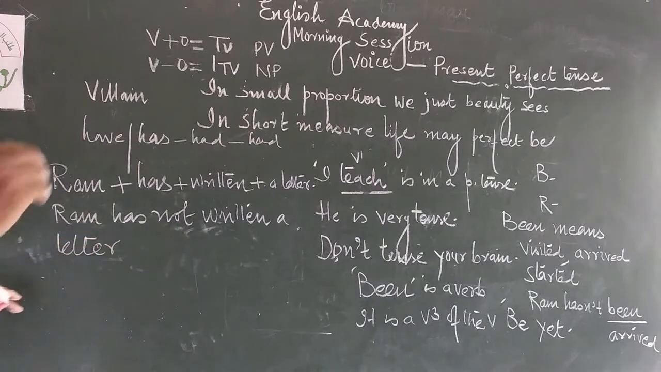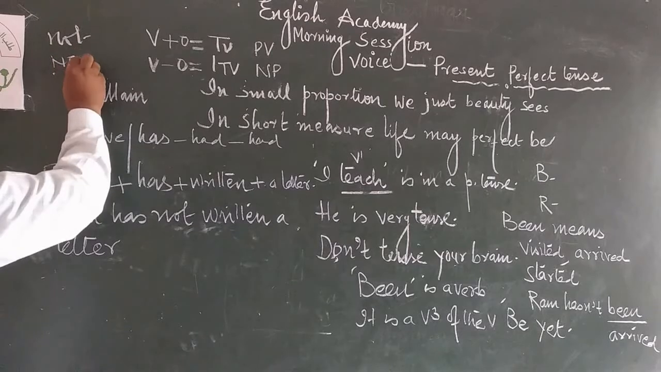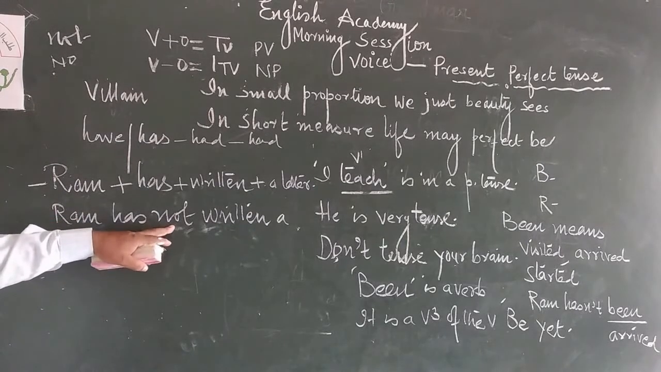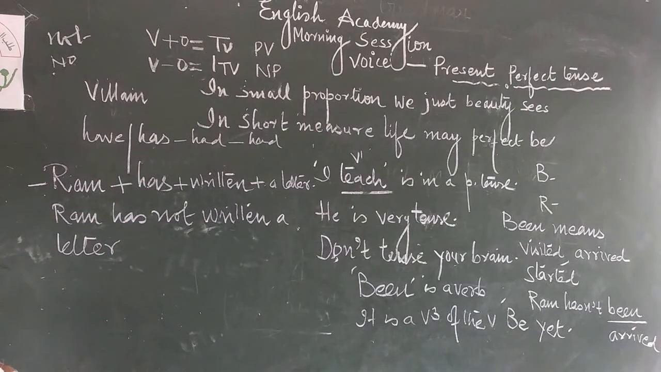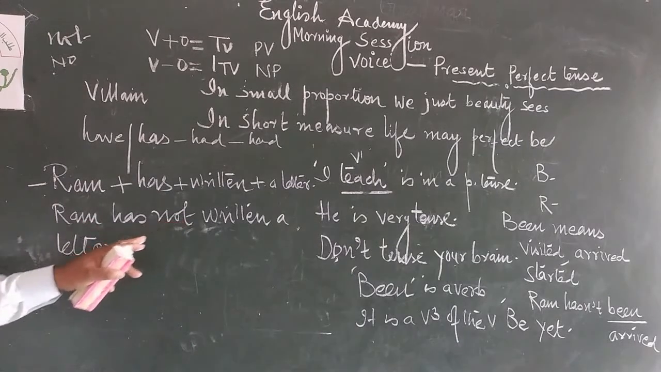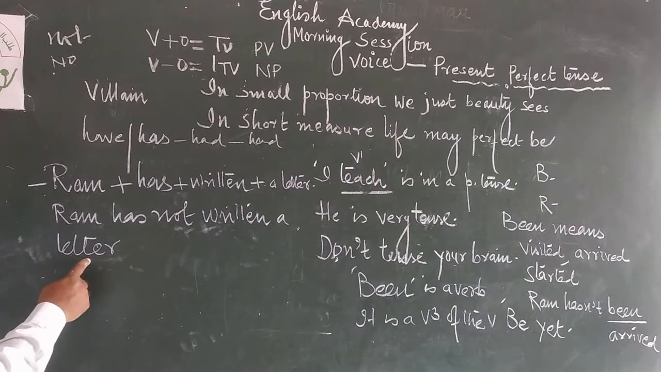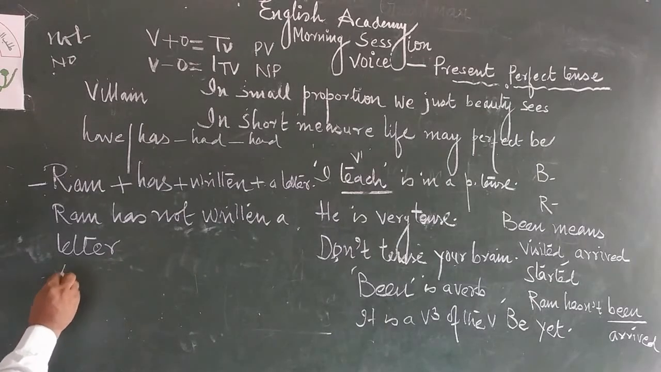And what is difference between not and no? Tomorrow I shall discuss about not and no. What are the differences? Where they are used? Why no is not used here? Ram has no written. Why it is wrong? I shall explain it. Ram has not written a letter. Then its passive voice is a letter has not been written.